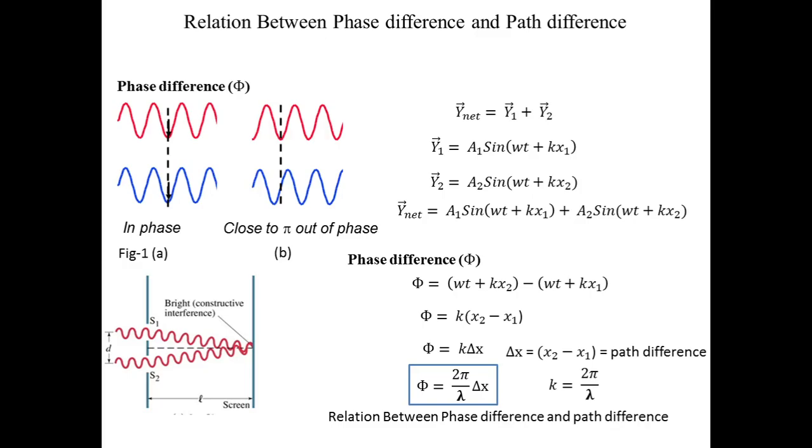That means the first condition is followed, since the sources must be coherent. So we get the relation between the phase difference and the path difference, which is phi equals 2 pi by lambda times delta x, where k equals 2 pi by lambda, which is the wave vector.